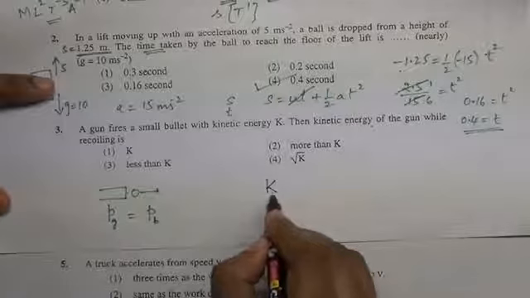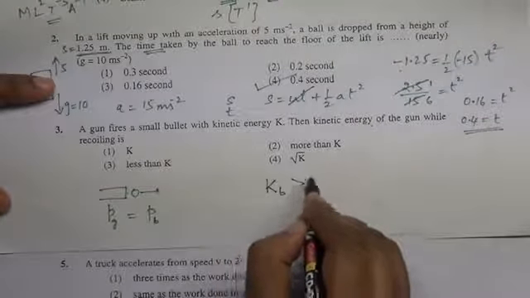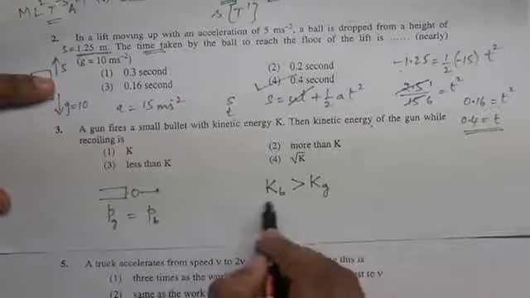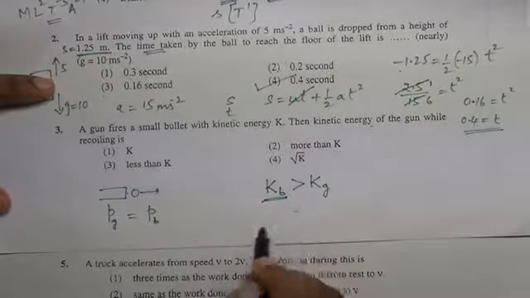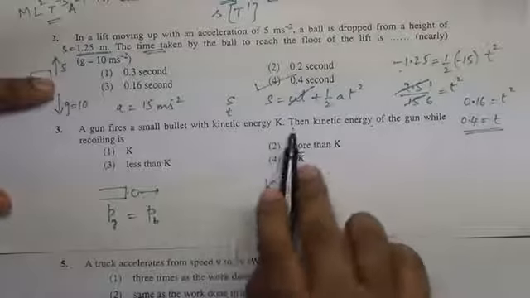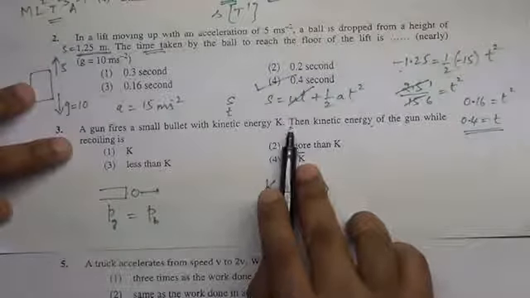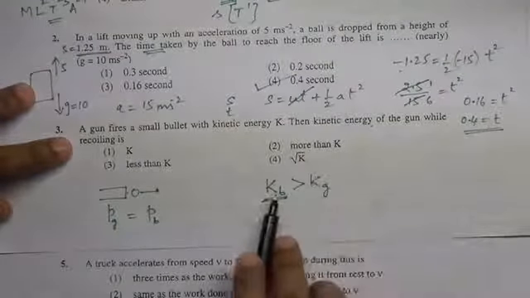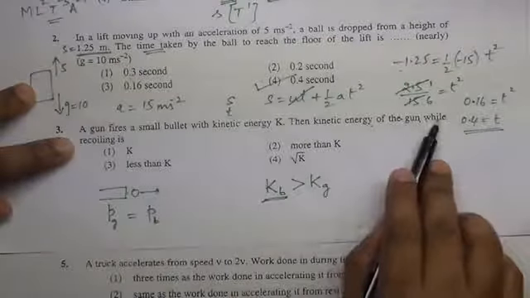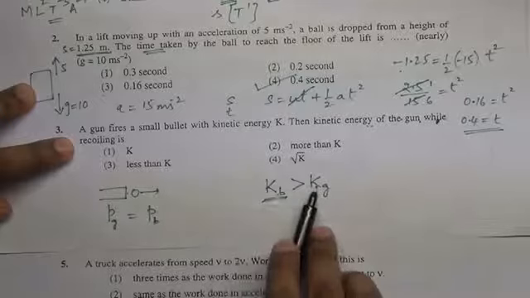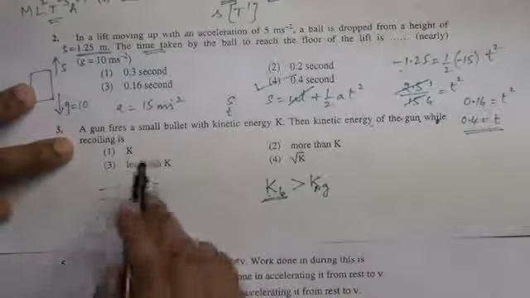So kinetic energy of bullet is greater than kinetic energy of gun. That is why bullet is used as a projectile than the gun. So K is kinetic energy of the bullet. Therefore kinetic energy of the gun should be less than K.